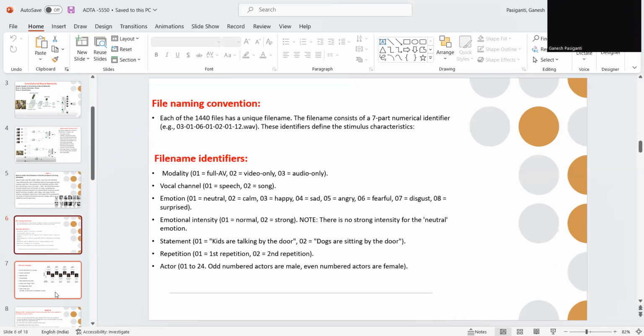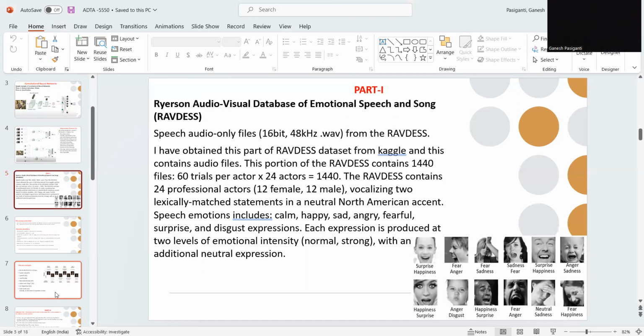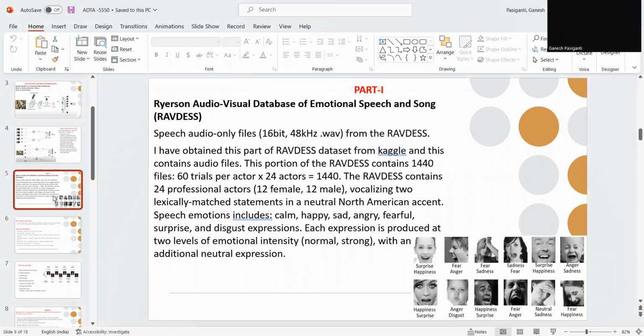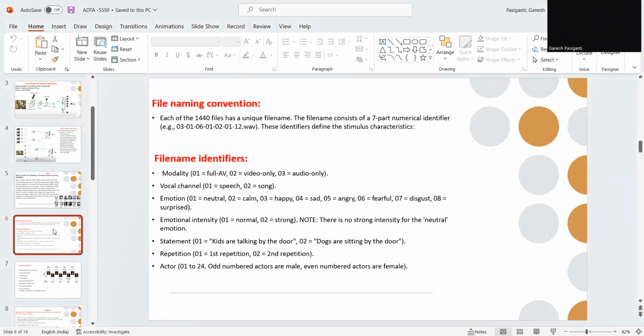All the information which I have given before has been provided here as well. I might not have changed the slides, but it's all the same. All the information that I have given you before, you can find similar information in this chat as well. Like the file identifiers and the file naming convention, where it has 144 files with